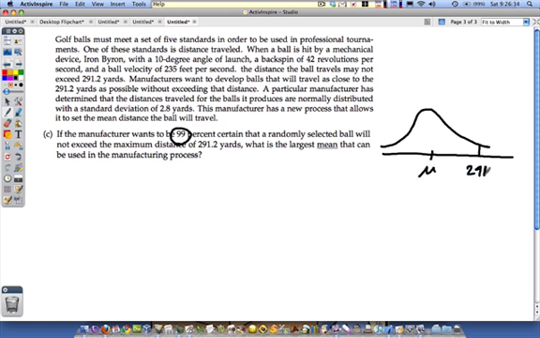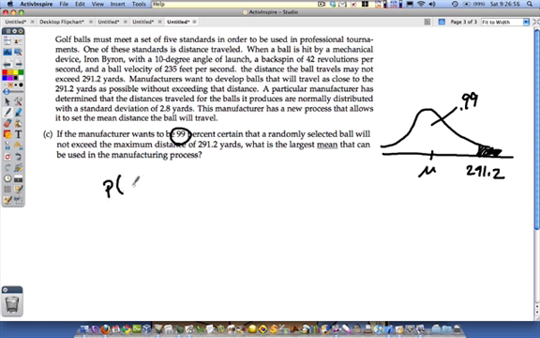We want the maximum distance, 291.2, to be there, and we only want 1% of the balls to exceed that distance. So 99% of the balls are not going to exceed this distance. So we need to find the mu that gives us a 99% area, or left tail, from 291.2.